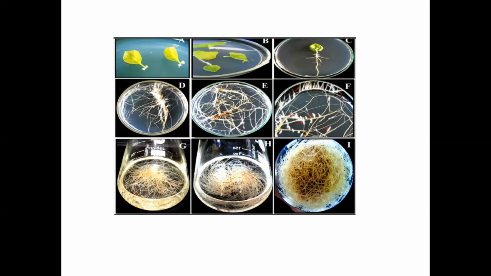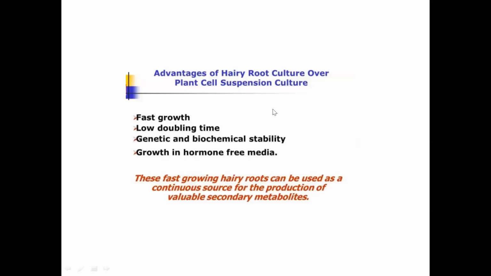See, most of the plant, I have already told you, root culture is very good for producing secondary metabolites. So compared to normal roots, these hairy roots of the same plant can produce a higher amount of secondary metabolites. That's why they use this hairy root culture method. Okay, so the advantages of hairy root culture: they are fast growing, with low doubling time. In a very short time, they double. Okay. Genetic and biochemical stability.